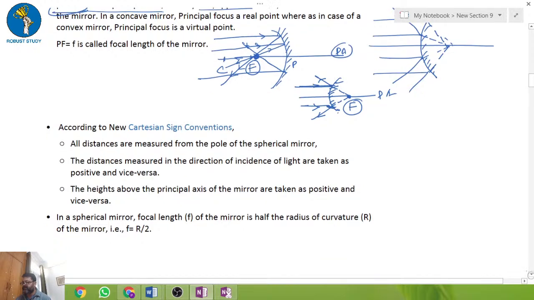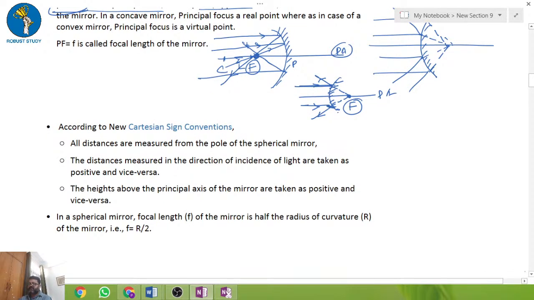Now some Cartesian sign convention, which is very important for your numericals, and I hope you have understood it.